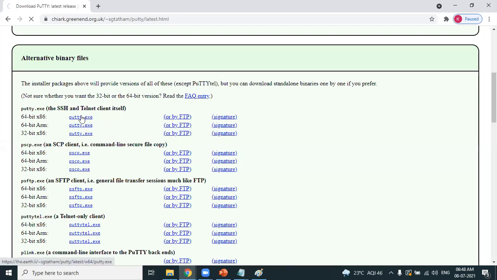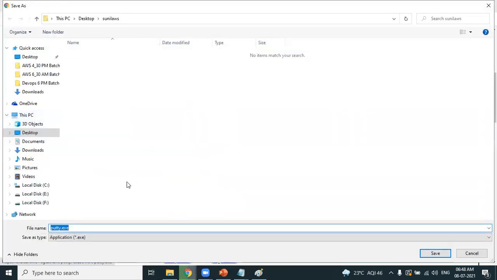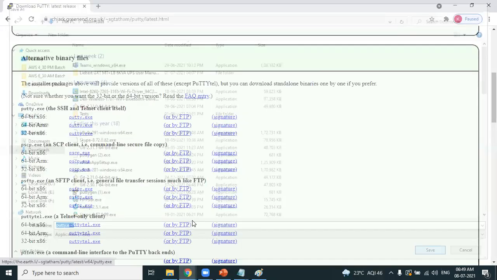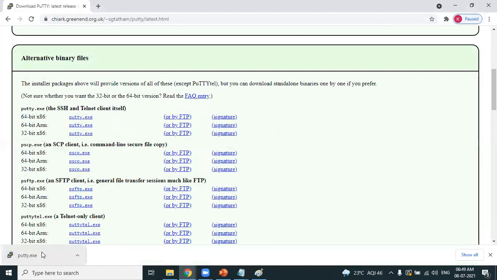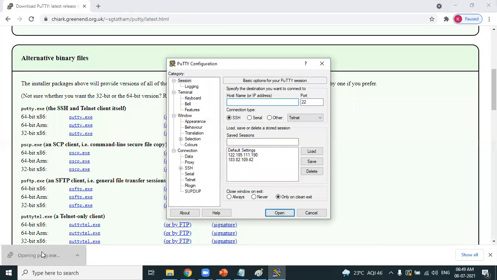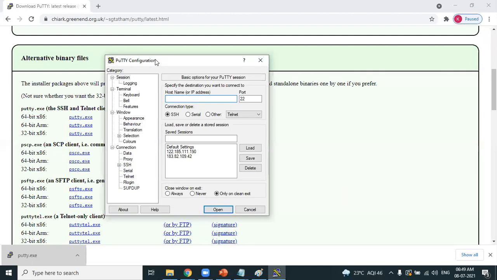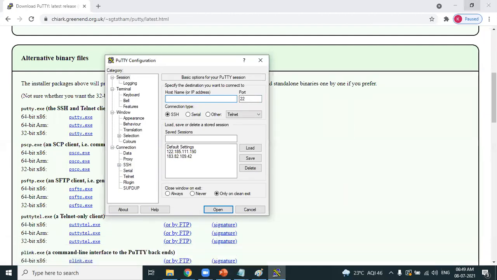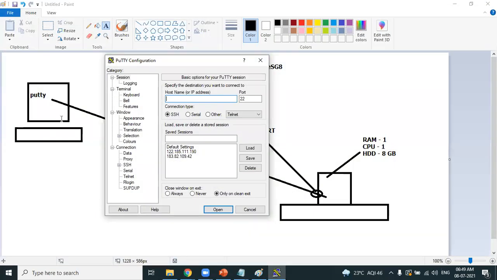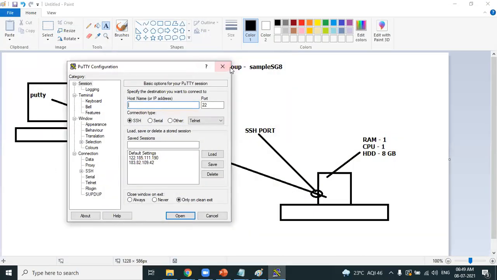Select this 64-bit because my Windows is 64-bit. So download it in my downloads folder. putty.exe is getting downloaded. Install, open it. Just less than a minute. It's a very small software. So PuTTY is ready. I have downloaded PuTTY, it's an exe file. Just double click it, and that gets opened. So the terminal is also successfully installed on my personal laptop.